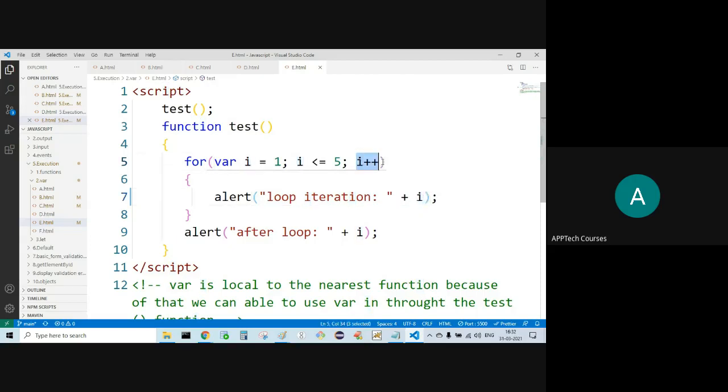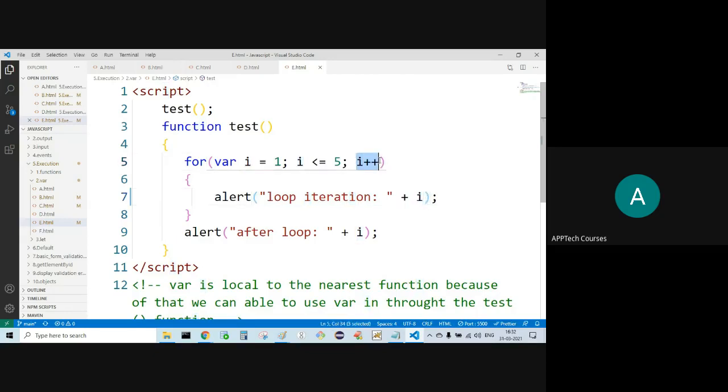Now I will be incremented to 2. I got incremented by 1. Now the I value is 2. Now checking the Boolean condition, whether 2 is less than 5, of course. Going inside the body, alert, loop iteration, I value, correct, 2.